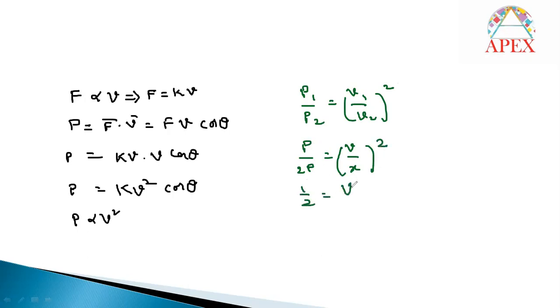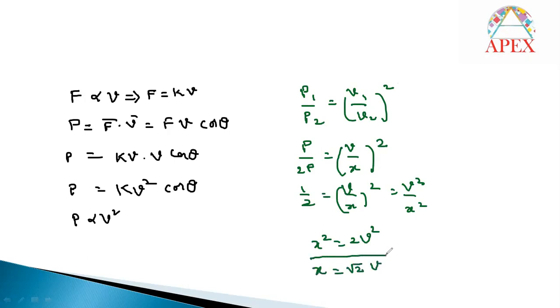Half equals V by x whole square. Then it will be V square by x square. Then x square equals 2V square. And finally, the final velocity is equal to root 2 into V. So what will happen when power is doubled? When power is doubled, velocity increases by root 2 times only. Even though the power is doubled, velocity increases only by root 2 times.